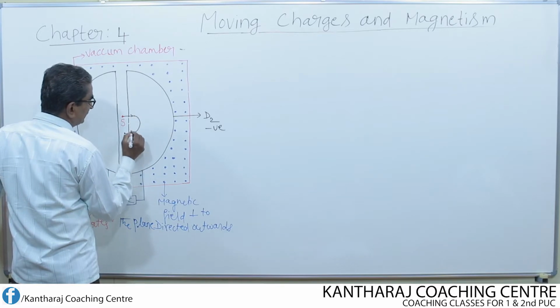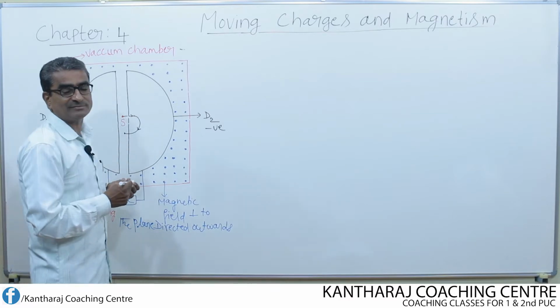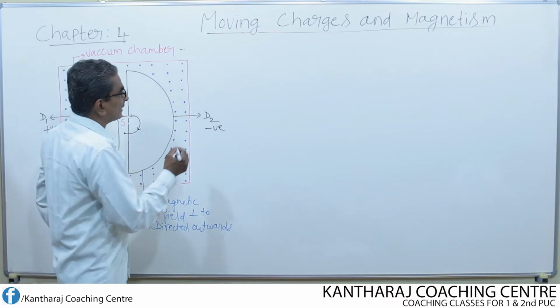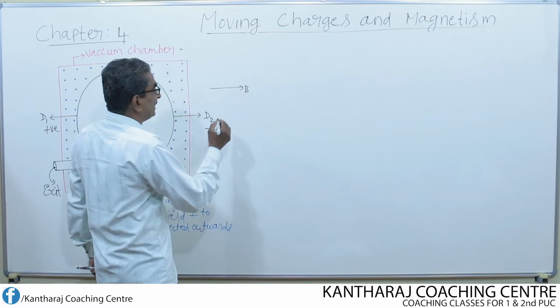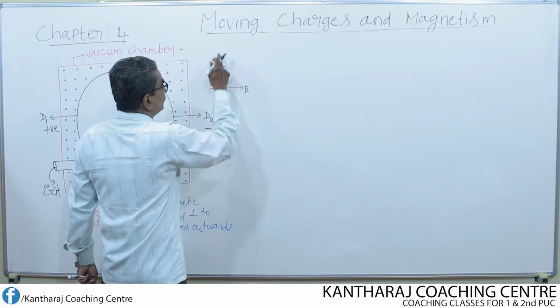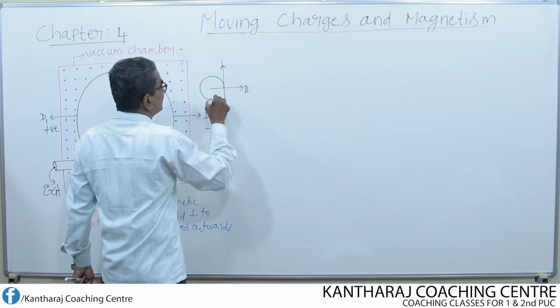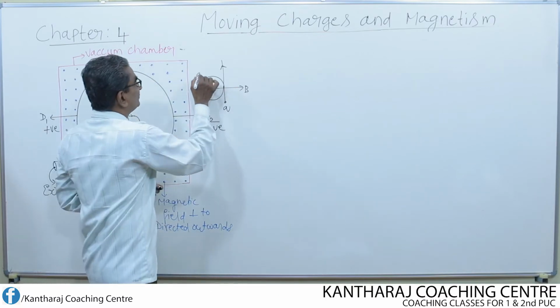Now it describes a semicircular path and comes to this gap again. Because we know that whenever a charged particle enters a magnetic field at right angles, it does not move along a straight line, it always describes a circular path. This we have already studied.